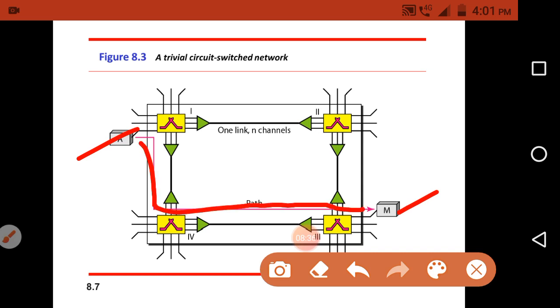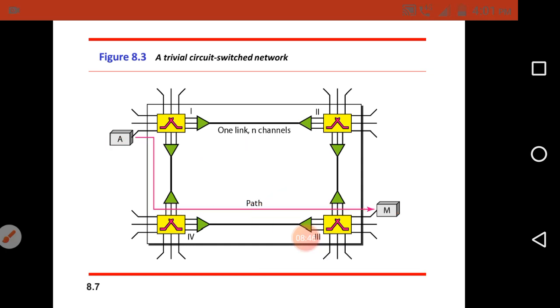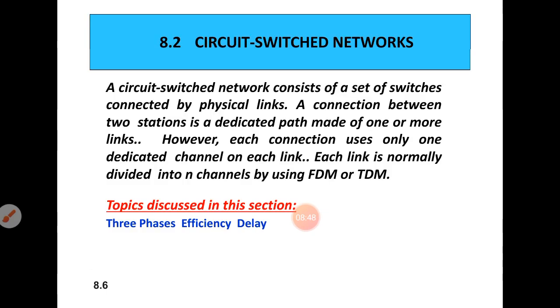This dedicated connection will be made of one or more links, meaning it will pass through one or more links.